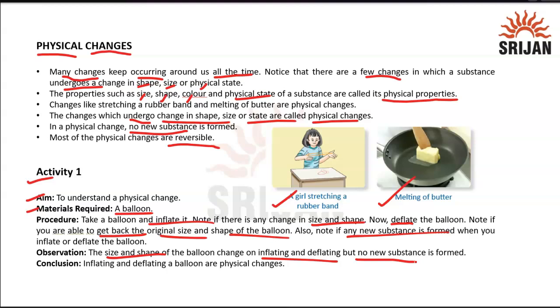The conclusion is that inflating or deflating the balloon comes under a physical change, because you are not changing its overall properties. You are simply changing its size and shape. And whenever you see a change in physical properties, you can say that it is a physical change. With this simple activity, you can say that is a physical change.